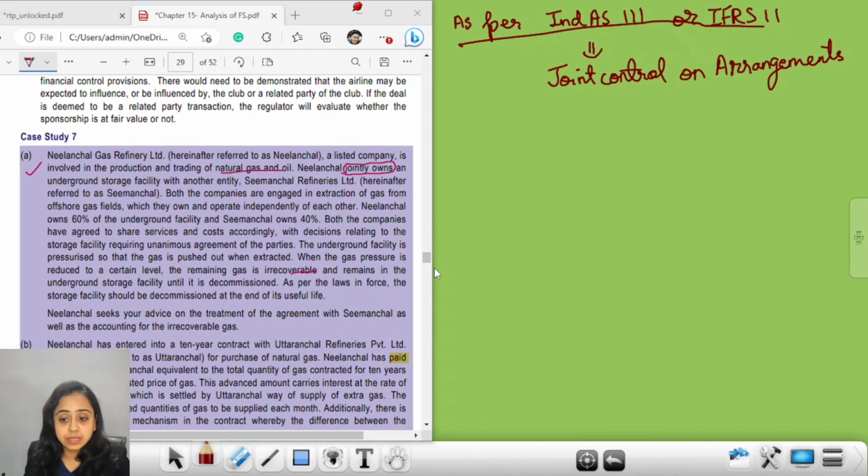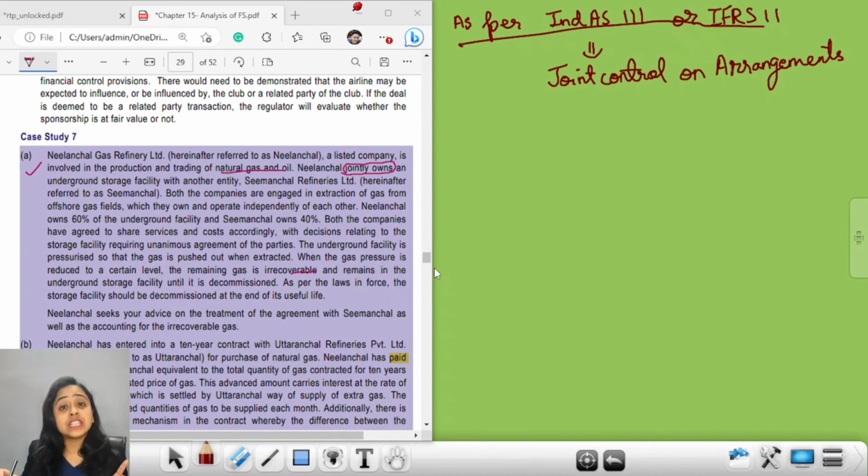Simplified Refineries Limited, herein referred to as Simplified. Both the companies are engaged in extraction of gas from offshore gas fields which they own and operate independently of each other. Okay, they all have their own refineries and gas factories separately. They are only sharing the storage facility.